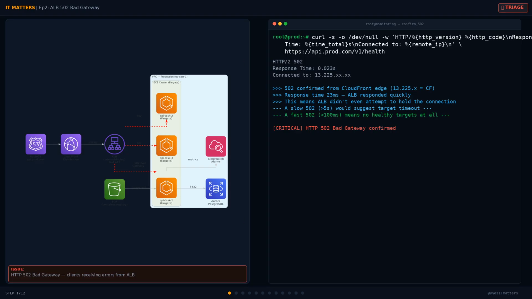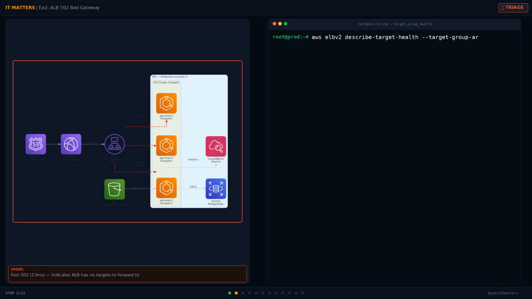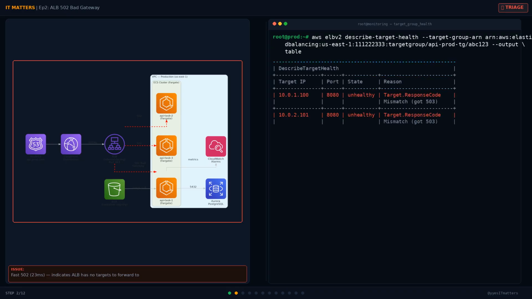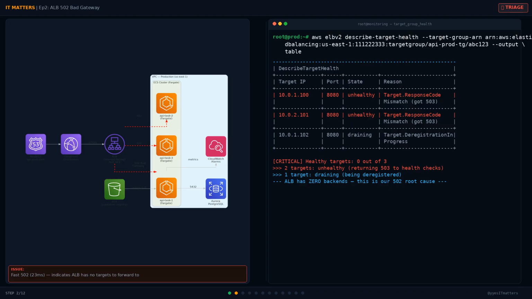Let's confirm by hitting the endpoint directly. Notice the response time, 23 milliseconds. That's extremely fast for a 502. If the targets were timing out, we'd see 5 to 30 seconds. A near-instant 502 means the ALB didn't even try to connect to a backend. It immediately knew there's nothing healthy to route to. Let's validate this by checking the target group health directly. This will show us the state of each registered target.